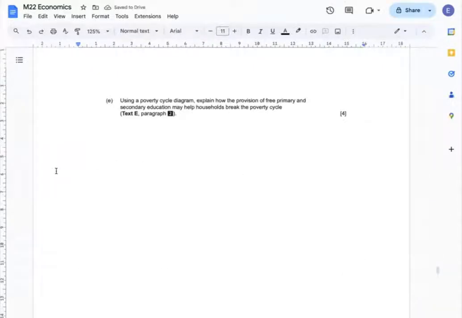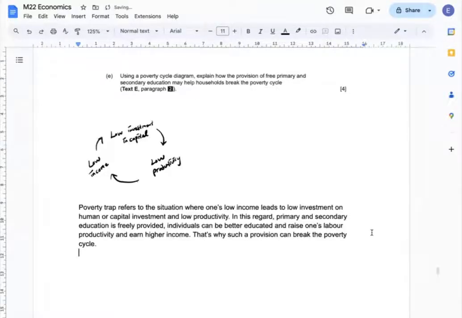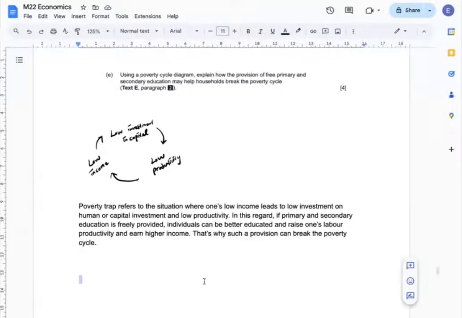Question E. Using a poverty cycle diagram, explain how the provision of free primary and secondary education may help households break the poverty cycle. The poverty trap refers to the situation where one's low income leads to low investment in human or capital, and as a result, low productivity. And it keeps affecting one another. In this regard, if primary and secondary education is freely provided, individuals can be better educated and can raise their labor productivity, and in the end can earn higher income. That's why such a provision can break the poverty cycle.